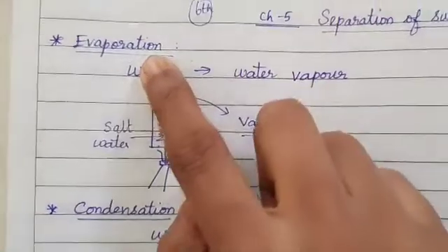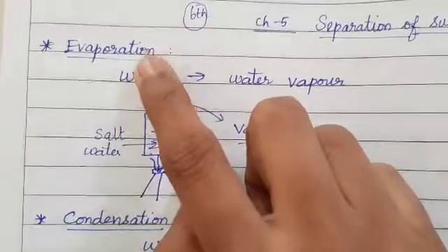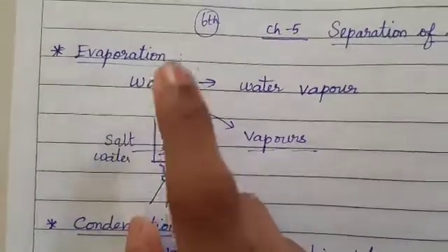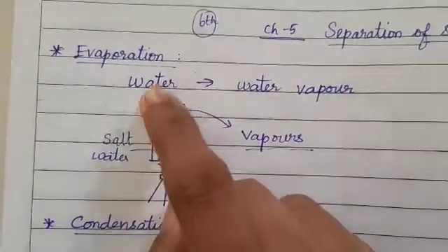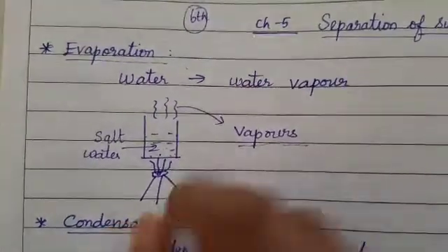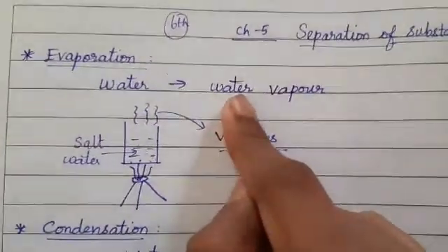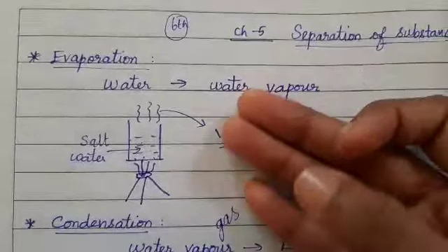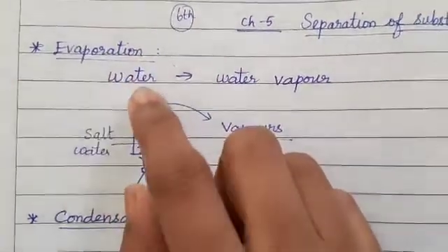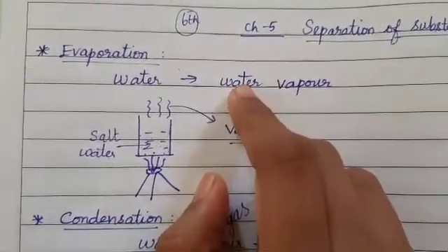The first method we are going to see today is evaporation. What is the meaning of the process evaporation? In this process, any liquid which is present will be converted to gaseous state. There occurs a change in the state of matter. There are three states: solid, liquid and gas, right? So in the evaporation process, the liquid substance will be converted to gaseous state.